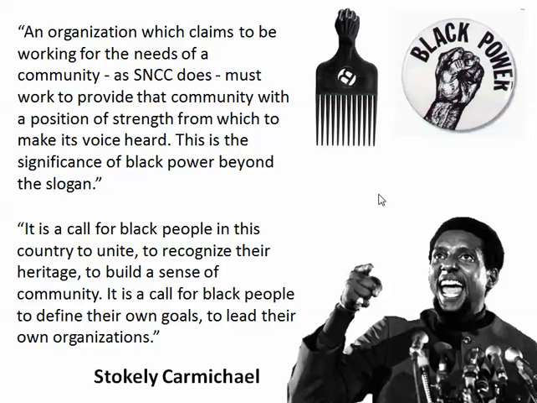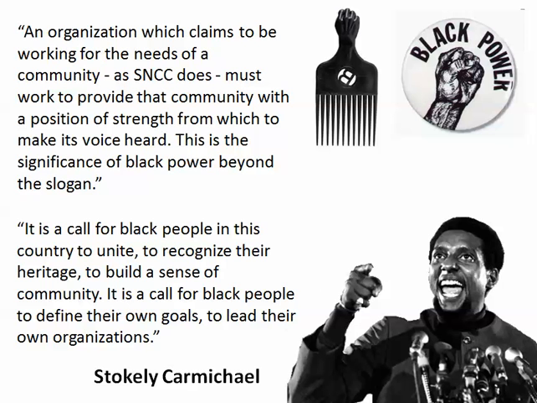This is the significance of black power beyond the slogan." And then he says, "It is a call for black people in this country to unite, to recognize their heritage, to build a sense of community. It is a call for black people to define their own goals, to lead their own organizations." And this is why he kicked white people out.